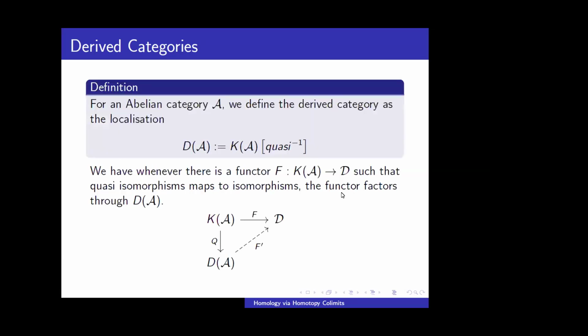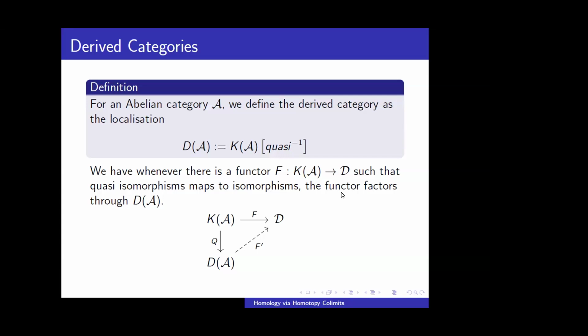Now, we can localize this category. What do you mean by localization? So if I have a quasi isomorphism, I can kind of invert it and it will give us an isomorphism. So DA, the derived category, we can get it by localizing quasi isomorphism on K.